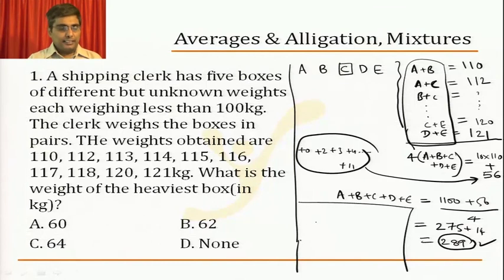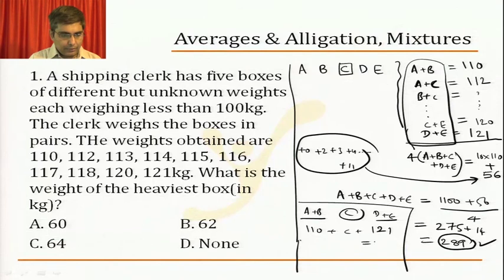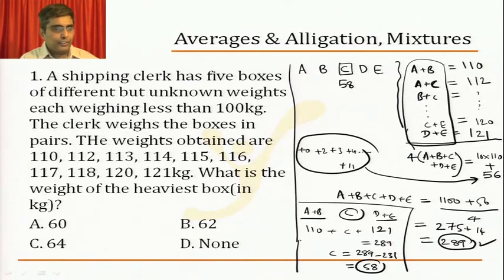Why? Because I can find lowest weight sum. I know A plus B, I know D plus E, I don't know C separately. A plus B is 110, D plus E is 121, but all three of them added will become equal to 289. Can I find C from this? Absolutely. C is equal to 289 minus 110 minus 121, that is nothing but 289 minus 231, which will become 58. That means middle weight is 58. And the moment I know middle weight is 58, but the question is not about middle weight, it is asked about heaviest box. After this it's a matter of substitution.